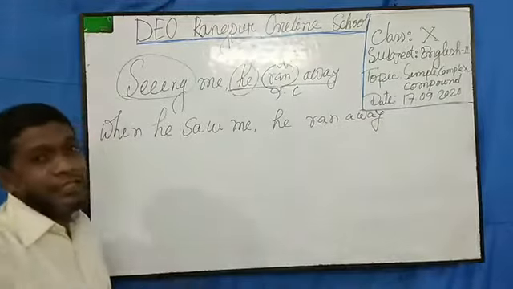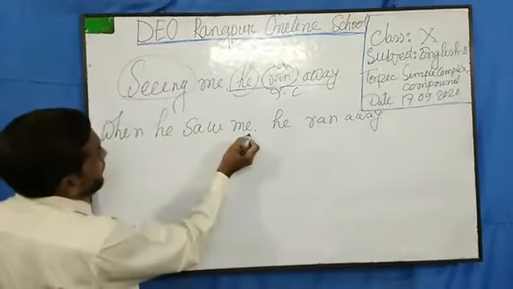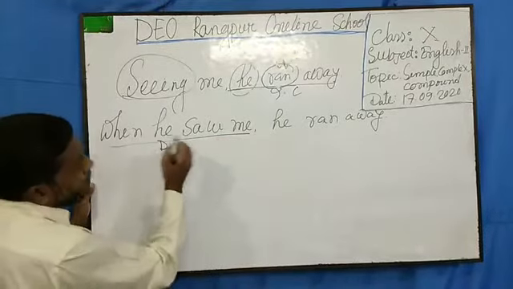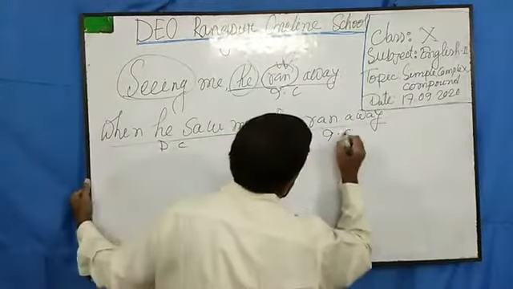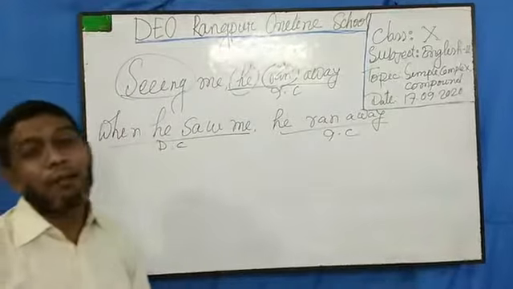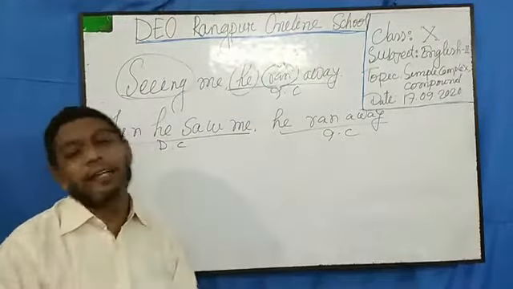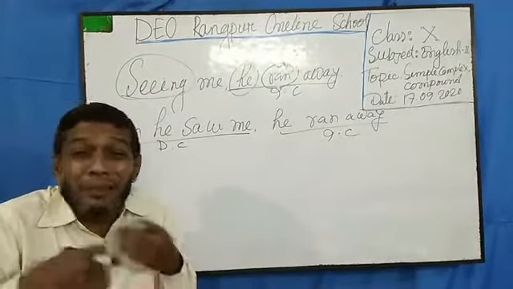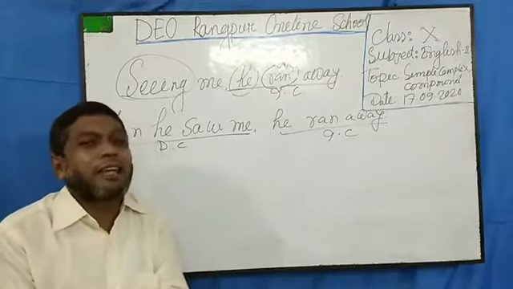Now how easy it is, dear students. If you observe, this is a dependent clause and this is an independent clause. So this sentence has become a right complex sentence. This is not very difficult if you have these techniques.